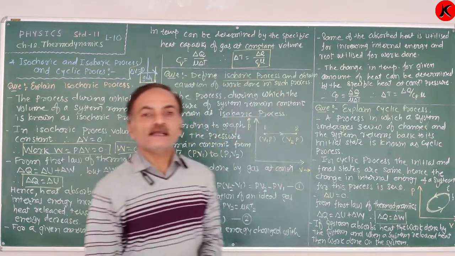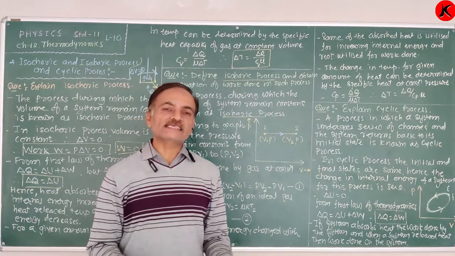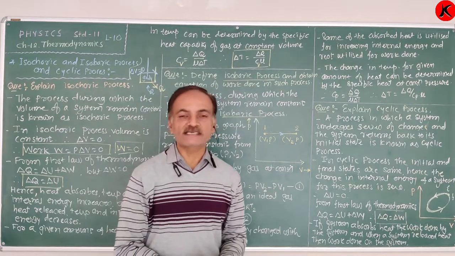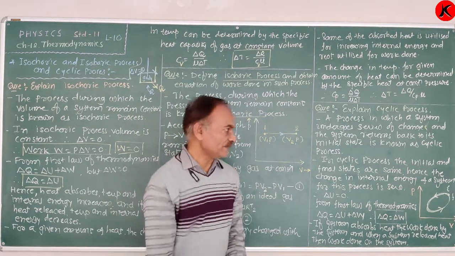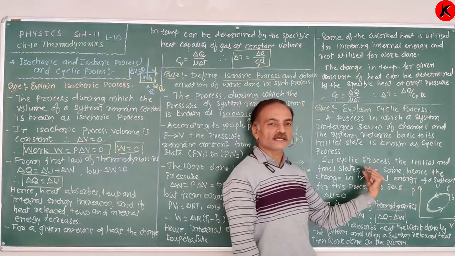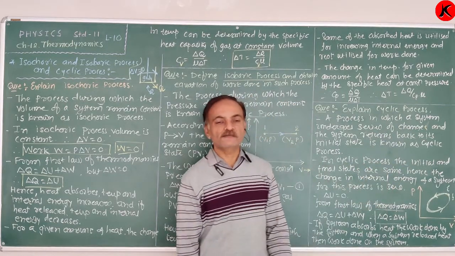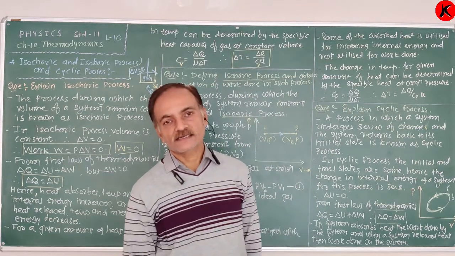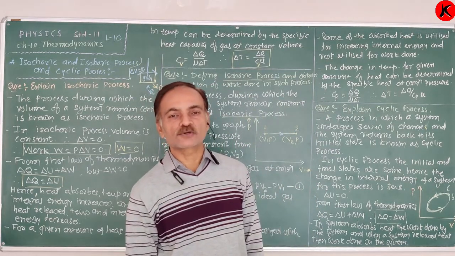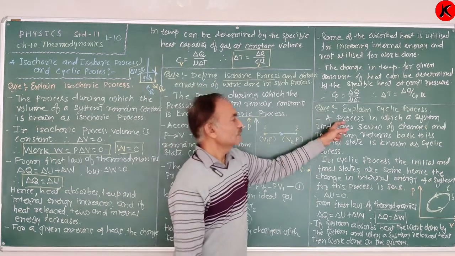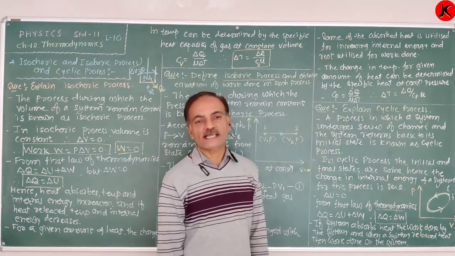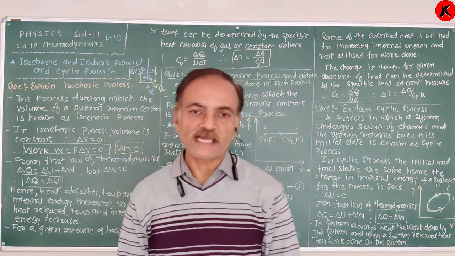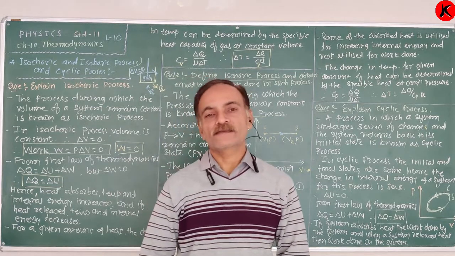If any state variable changes like pressure, volume, temperature, the state of the thermodynamic system is changed. This way a system undergoes a number of changes and at last it returns back to its original state. So such process is known as the cyclic process.